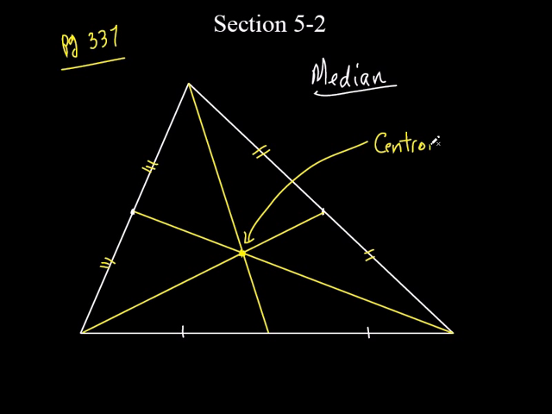And Cookie's absolutely right. The hardest thing about this is just keeping straight which one's which. That chart can help you out a little bit, but you're going to have to review it. You're going to have to go over it every night. Okay, circumcenter. How do I find the circumcenter? I find the perpendicular bisectors. How do I find the incenter? I find the angle bisectors. How do I find the centroid? I find the median of all three angles. Does that make sense?